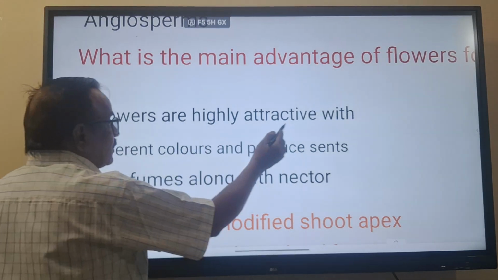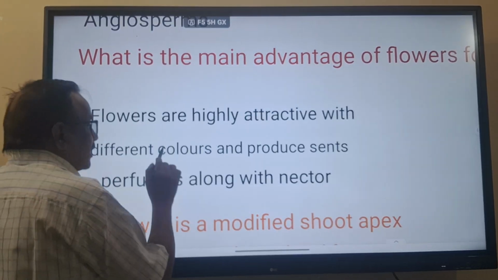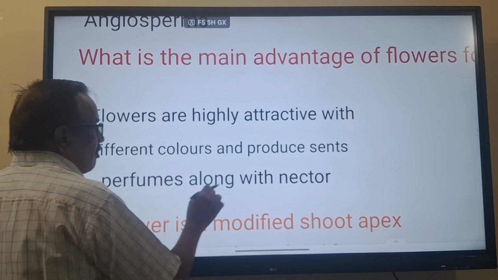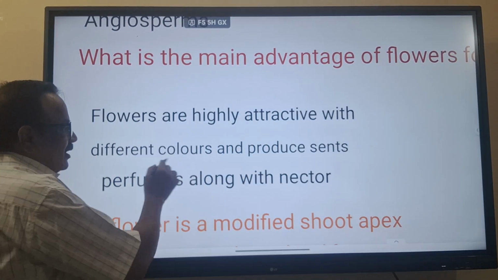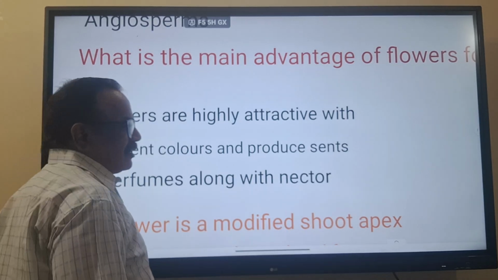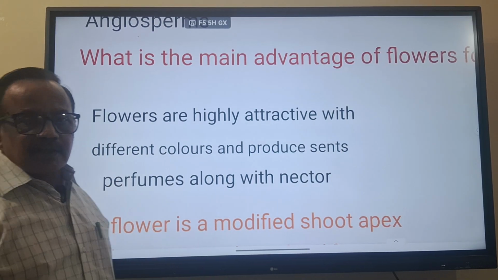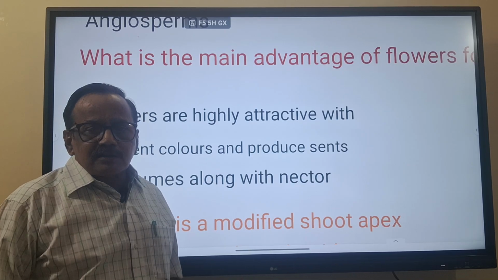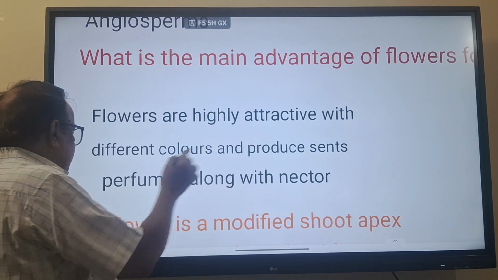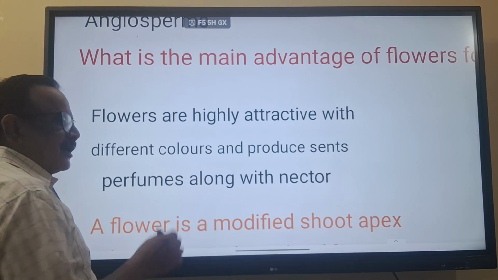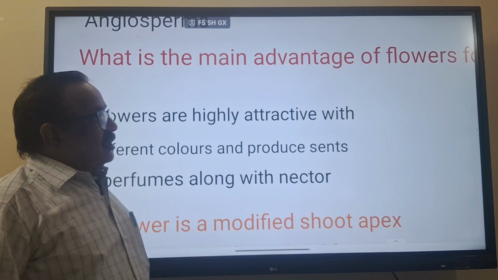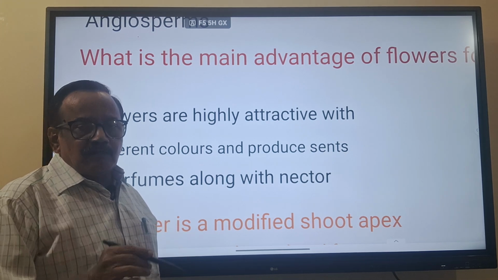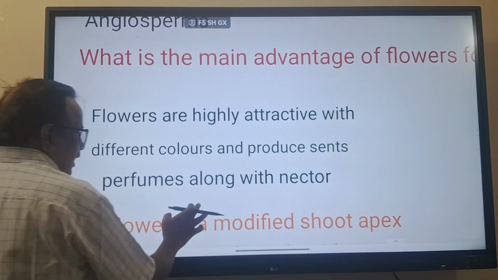All these things are essential for zoophily, meaning for pollination the flower has to attract animals. For that, scent, perfume and nectar formation are all useful, and they are present in the flower itself. For that only, the flower is modified.